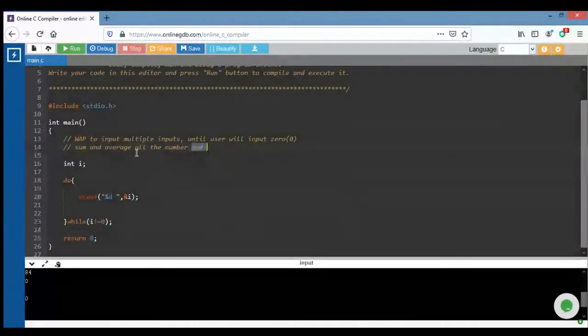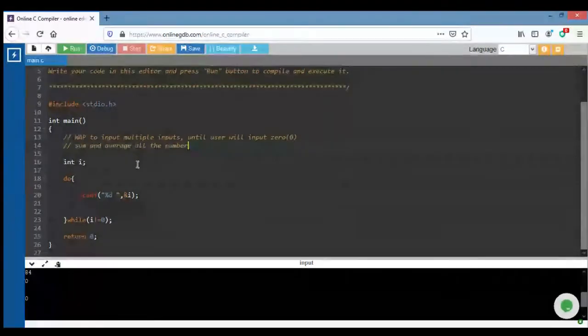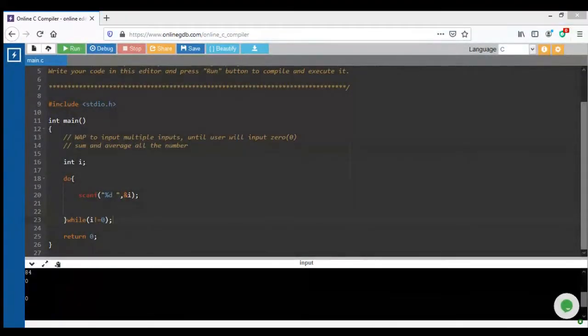I want to calculate sum and average of all the numbers which the user will input. Right? The question is this. First, I am explaining the basic layout.